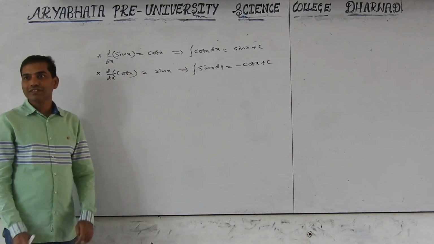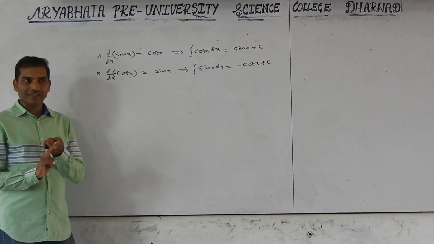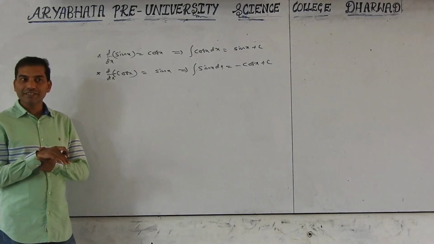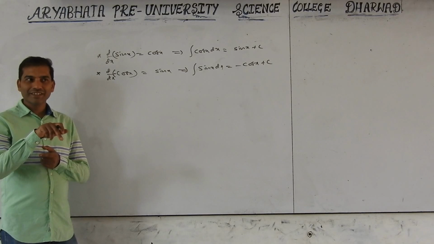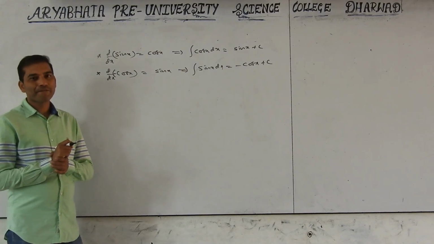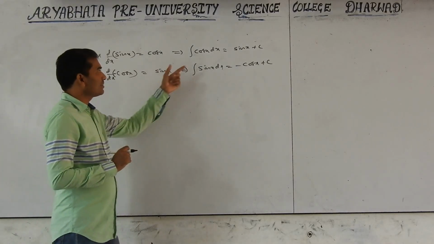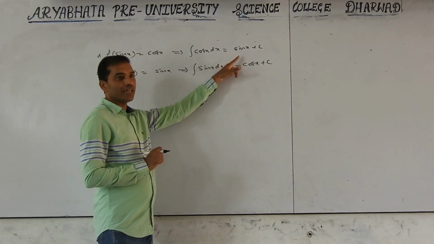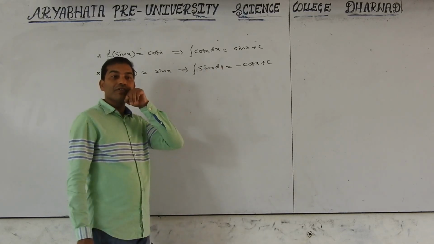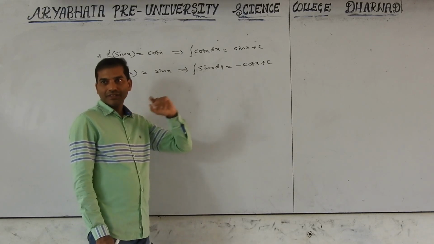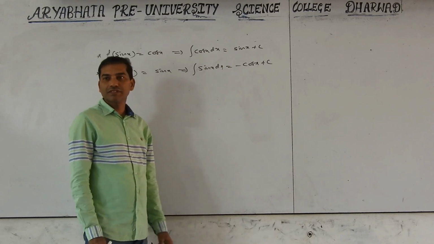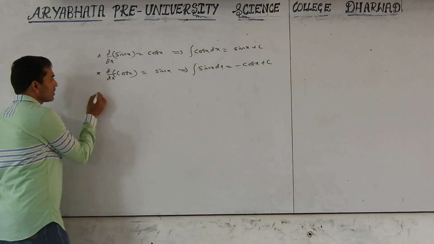See, don't confuse. Derivative of sin x is cos x. Derivative of cos x is minus sin x. Integration of sin x is minus cos x. Integration of cos x is sin x. Understood? Practice. Integration of cos x equals sin x. Integration of sin x equals minus cos x. There, derivative of cos x is minus sin x. Here, integration of sin x is minus cos x. Integration of cos x is sin x. These are standard formulas.